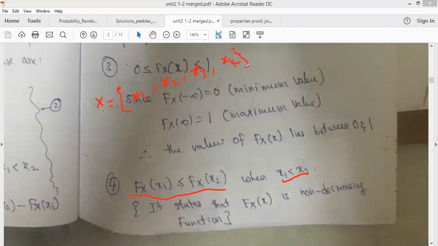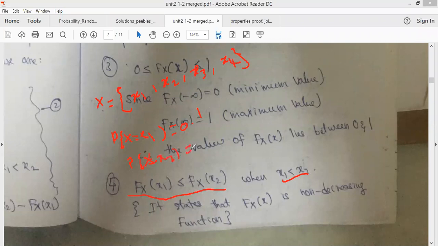Now for example, the probability of occurring x1 is given as, say, 0.1. Say the probability of getting x2 is also equal to 0.1.